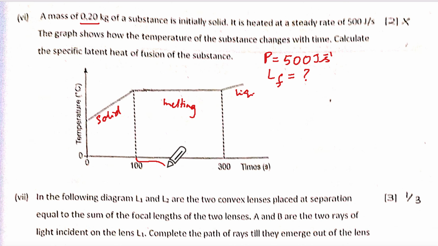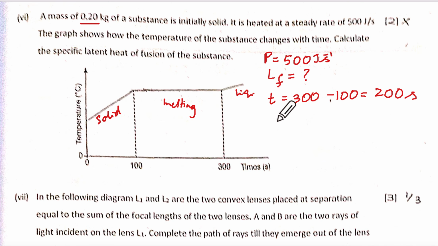So you are going to take from here to here as the time. How much is the time taken? 100 to how much is this? 300. So time is going to be 300 minus 100. How much is that? 200 seconds.